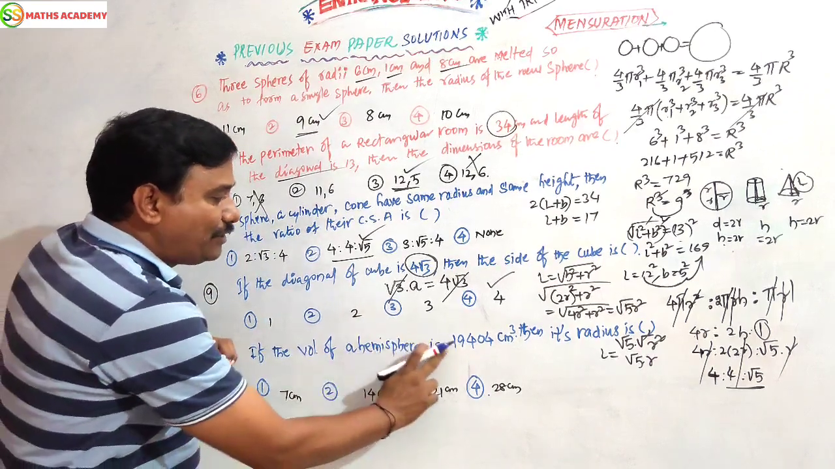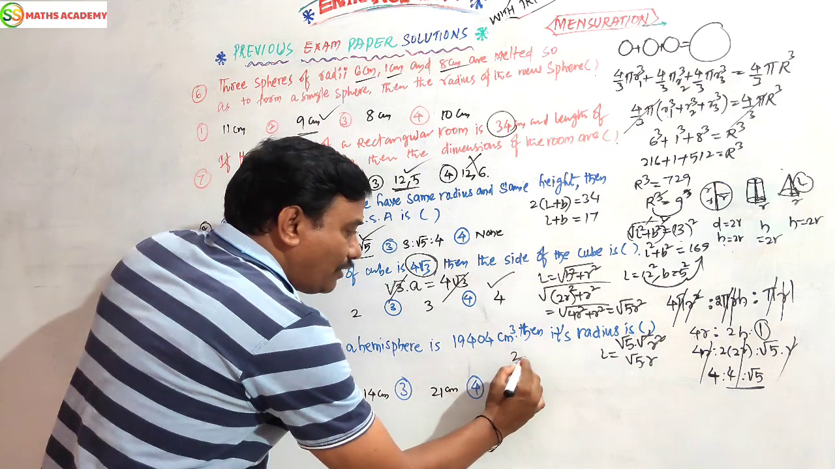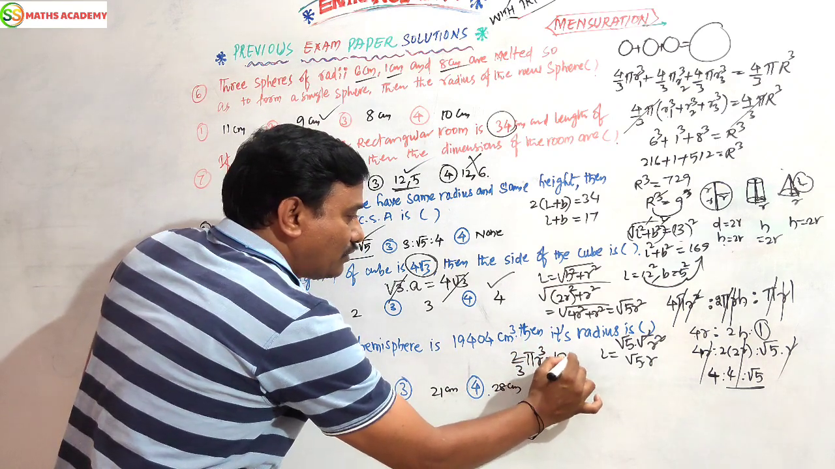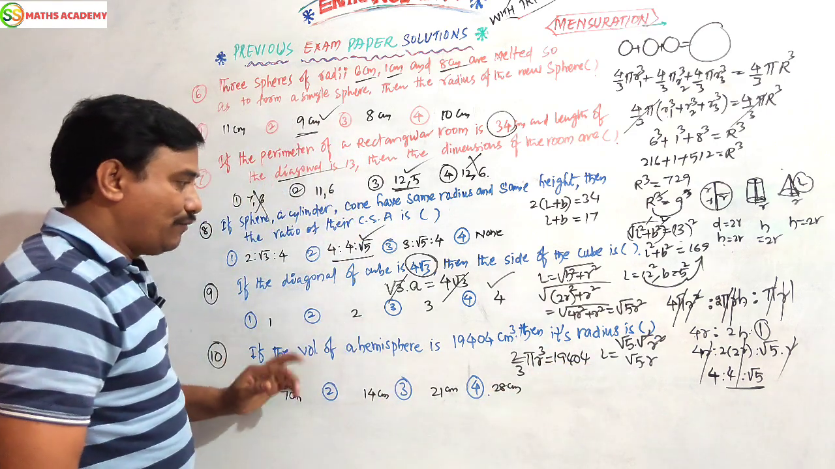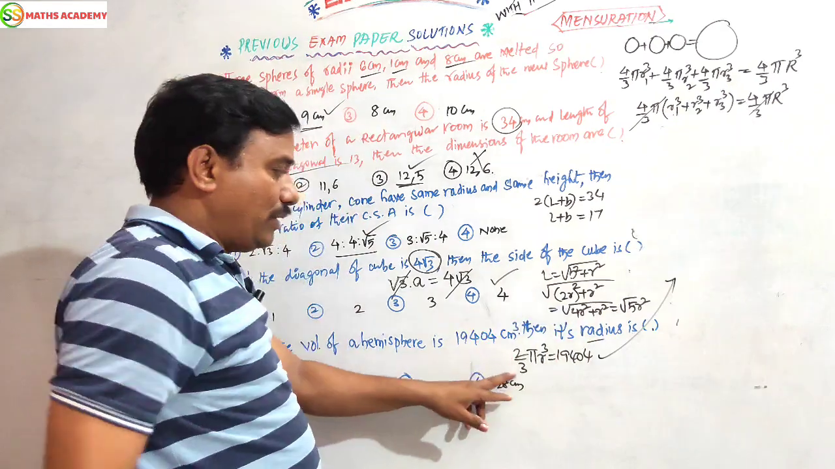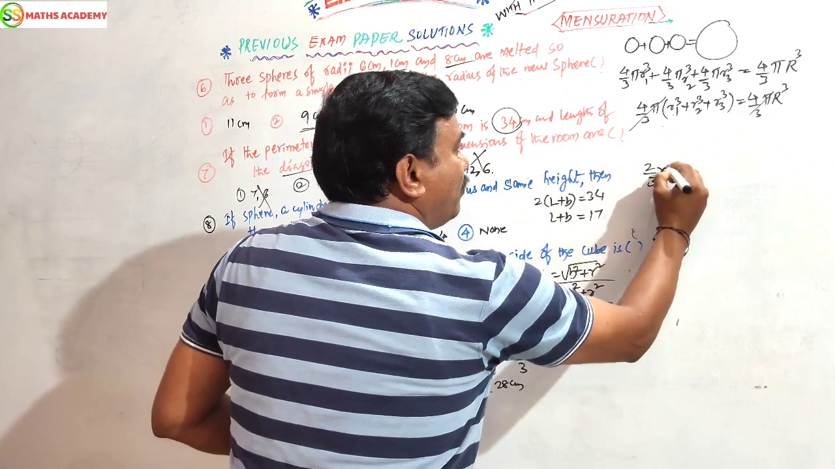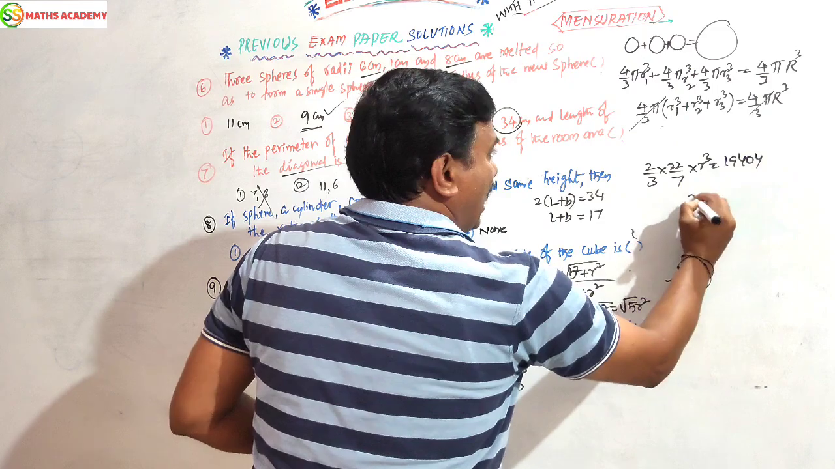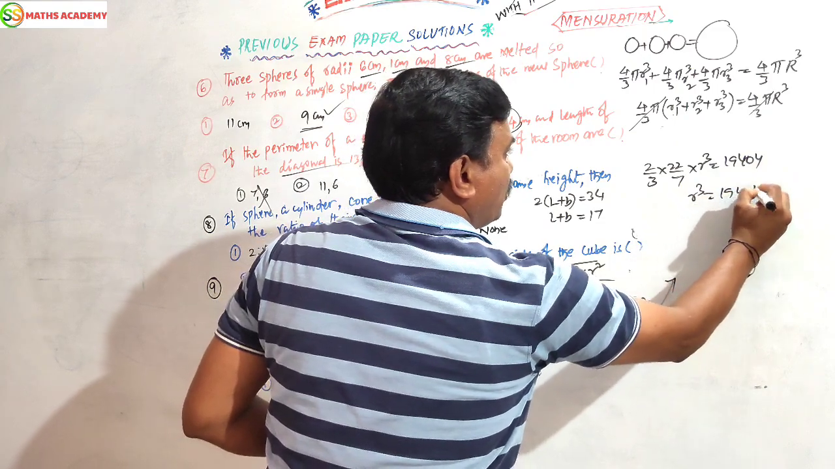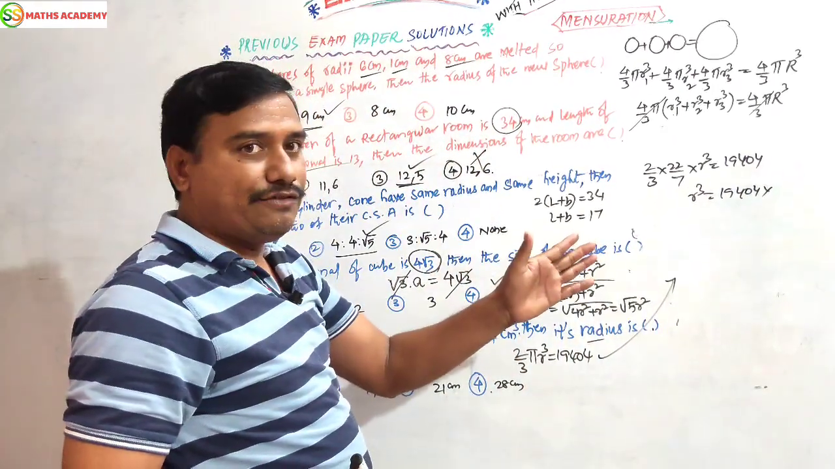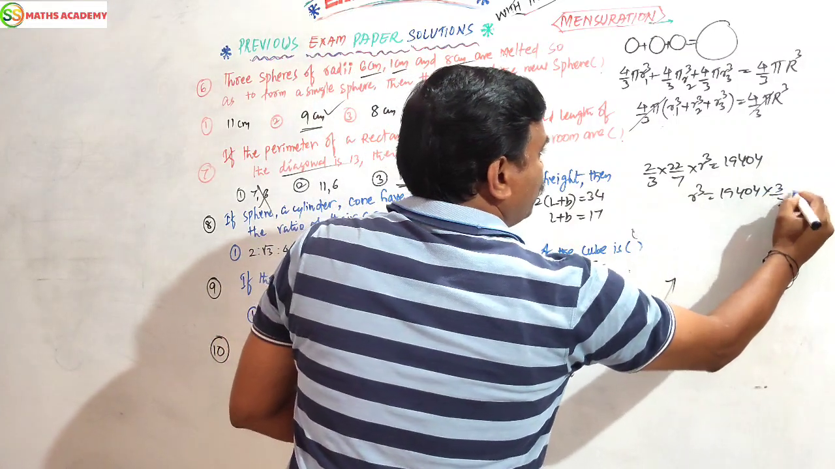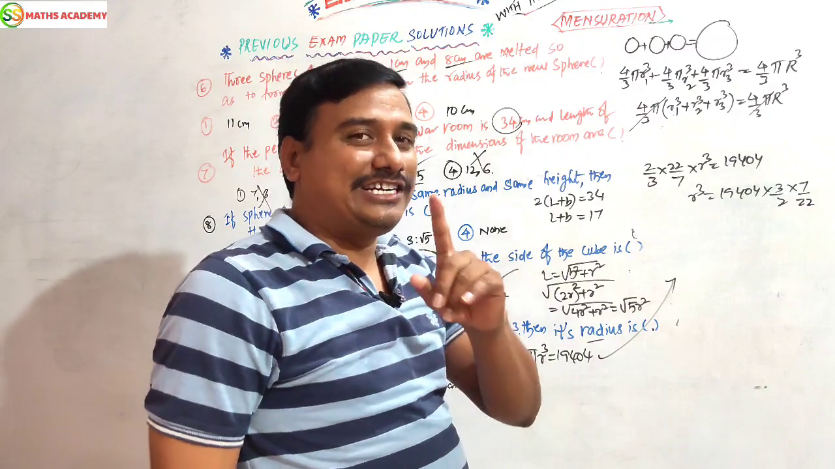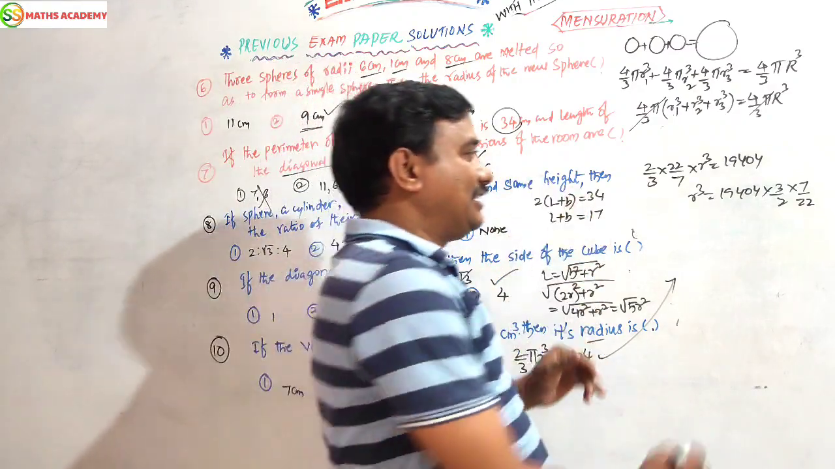The volume of a hemisphere is 2 by 3 pi r cube, which is 19,404. Find its radius. 2 by 3 pi r cube, you know very well, 22 by 7 into r cube equals 19,404. I want r cube. All these are transferred to the right side, and it will be reciprocal: 3 by 2, 7 by 22. Where is the 22? Compulsorily the table will go for 11.